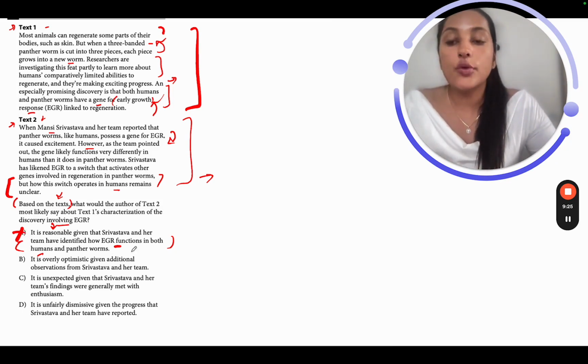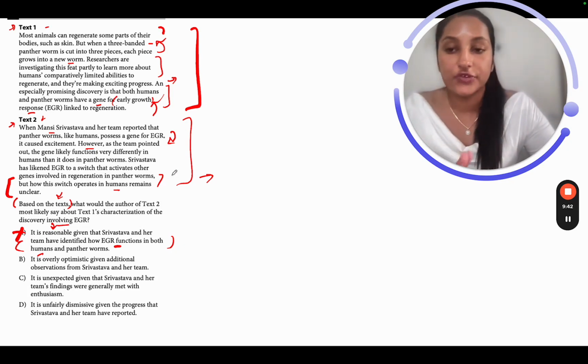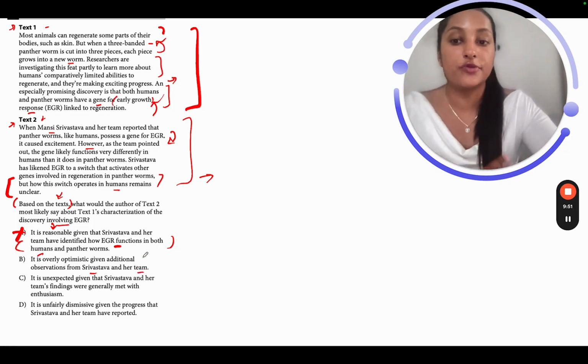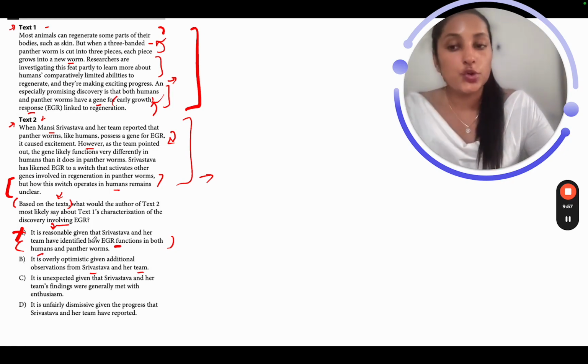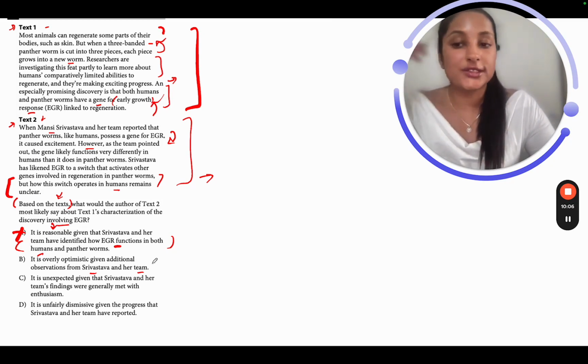Now B, it is overly optimistic given additional observations from Srivastava and her team. So the author of text 2 could say that we can't be so optimistic about this discovery because of whatever Srivastava and her team has found, right? How this EGR is functioning differently in humans and the panther worms. So they are not so sure yet about the discovery that they made, or if it's going to be helpful for humans or not. So this is definitely making sense as of now. The author of text 2 can definitely say that we can't be so optimistic because of the observations noticed by Srivastava and her team. So I'm going to hold on to this option and still go ahead and try to eliminate C and D.